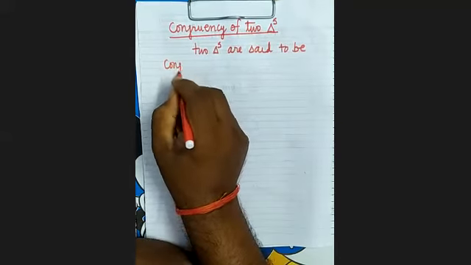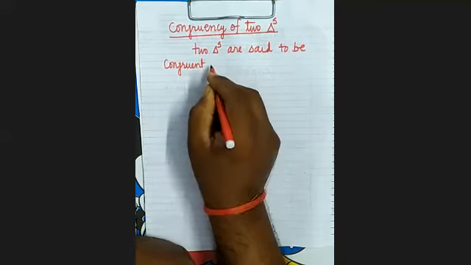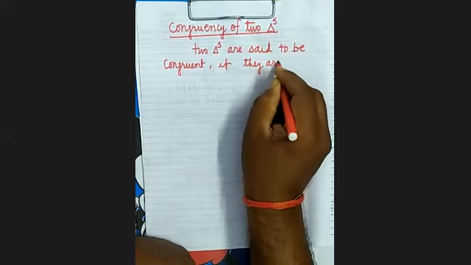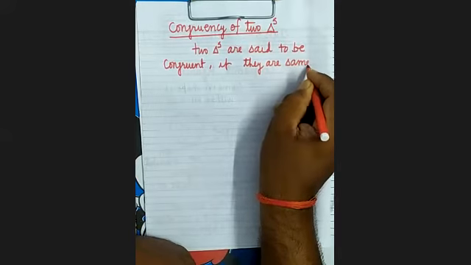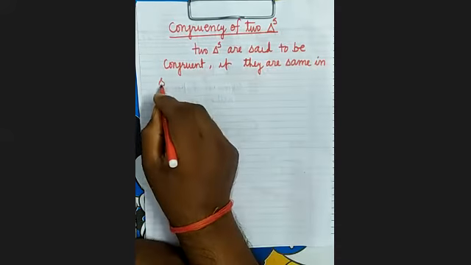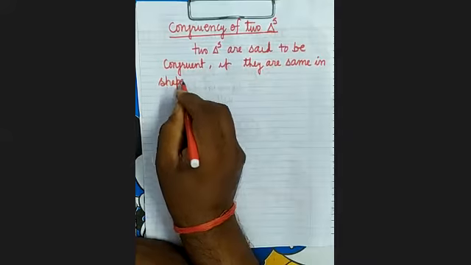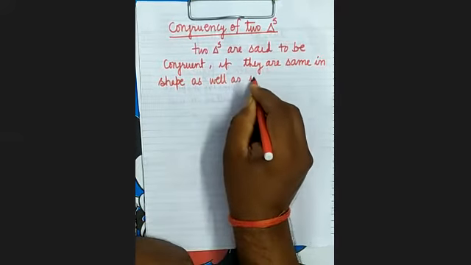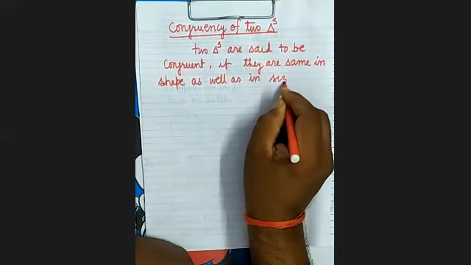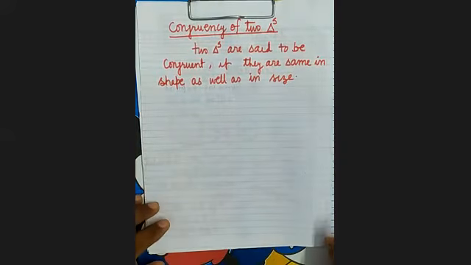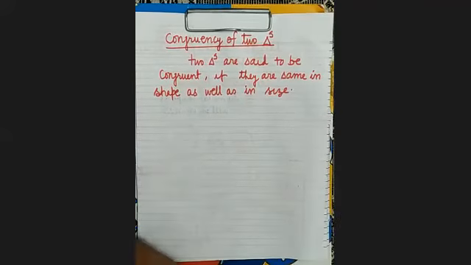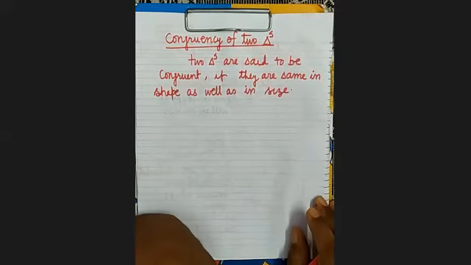Two triangles are said to be congruent if they are same in shape as well as in the size. Then they will be congruent.